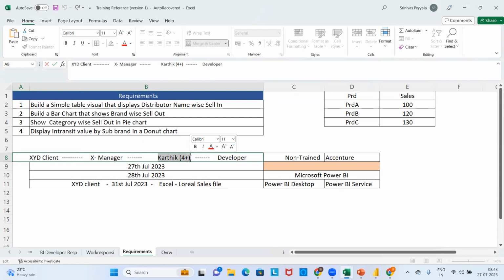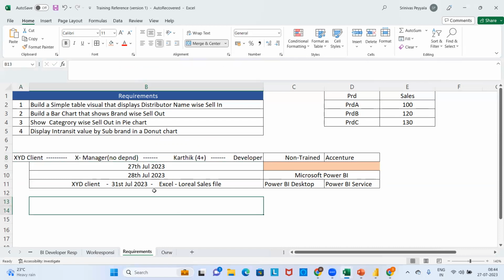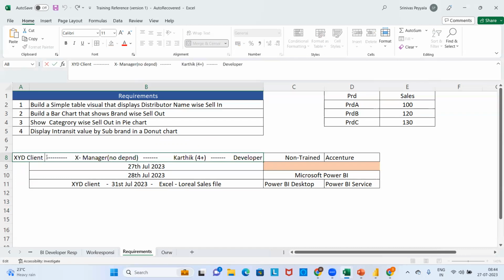Who will be the front-end guy this time? Karthik. Fresher versus 4+. Obviously, the experienced guy, as Karthik, should take all the initiative without manager intervention. So he will not depend on a manager. No dependency. Now, who will come into the picture directly?